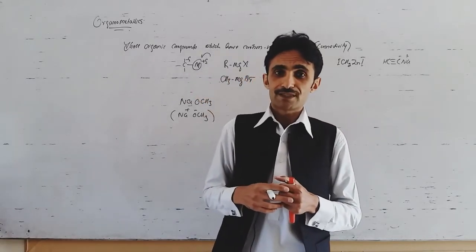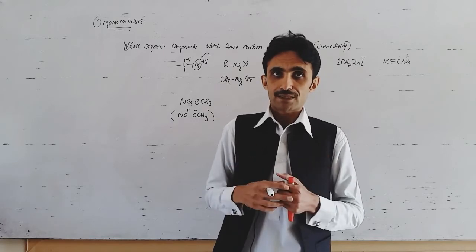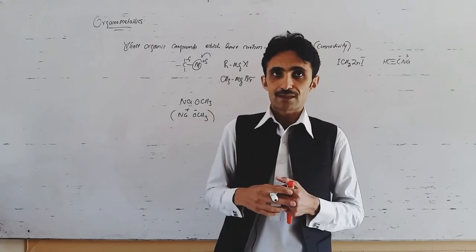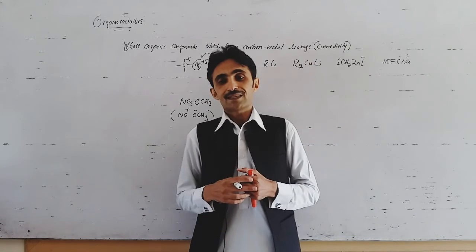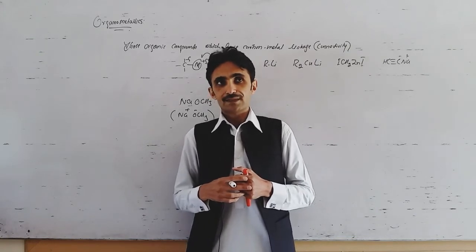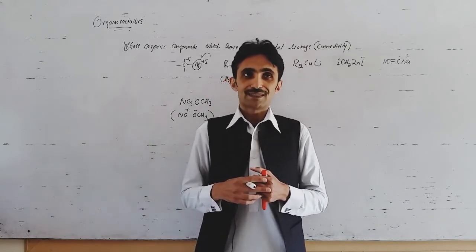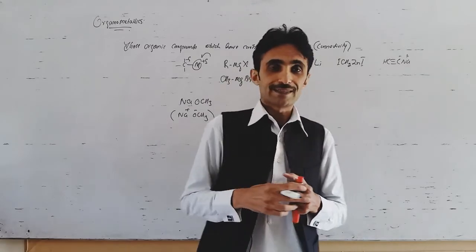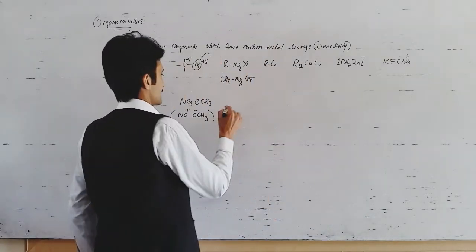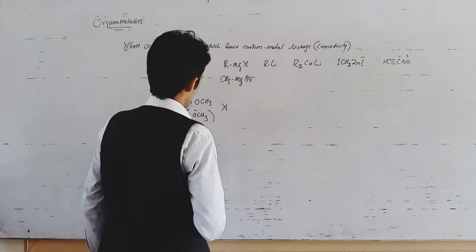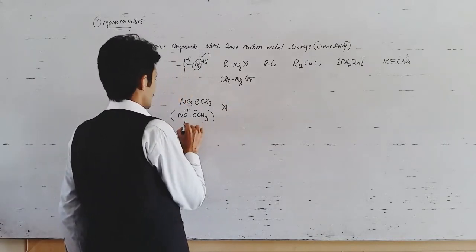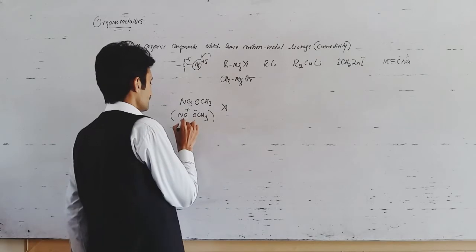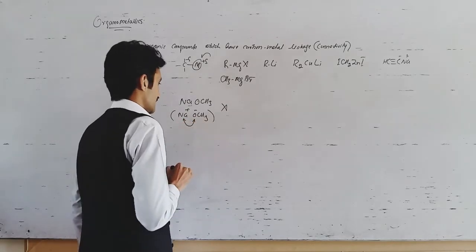But as far as sodium methoxide is concerned, this is not an organometallic because here the sodium or the metal is linked with oxygen instead of carbon atom. Sodium methoxide is not an organometallic compound because sodium is linked with oxygen but not carbon atom.